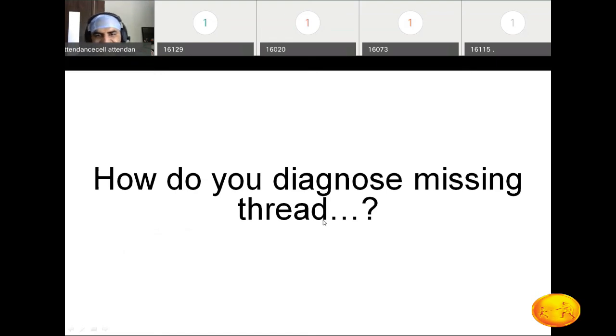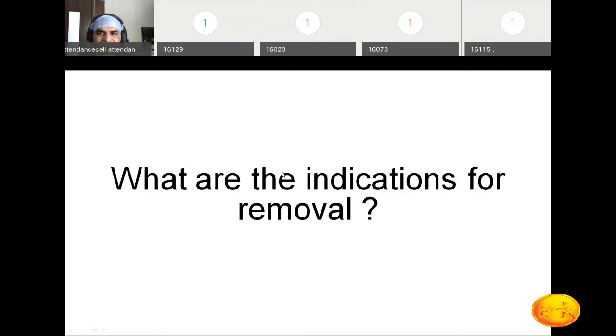How do you diagnose a missing thread? This can be a part of the long questions or a Viva question. How do you diagnose? Okay, 10 years, very nice. Write down the USG, ultrasonography. Okay, this is very good. You can diagnose easily with 3D sonography. Second important point, transvaginal sonography. It is more useful.